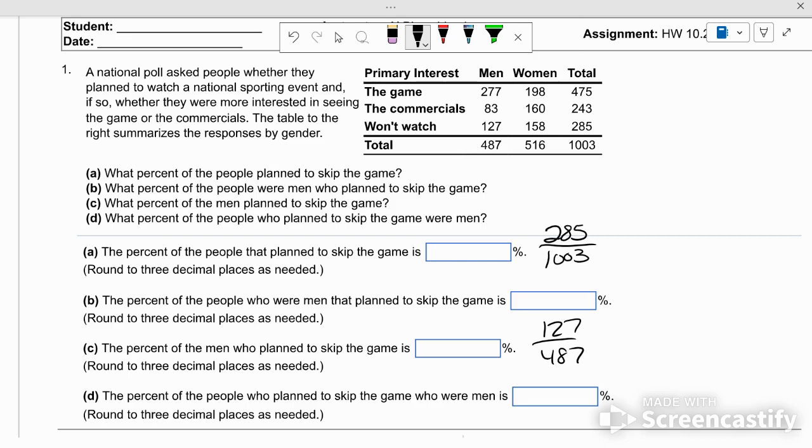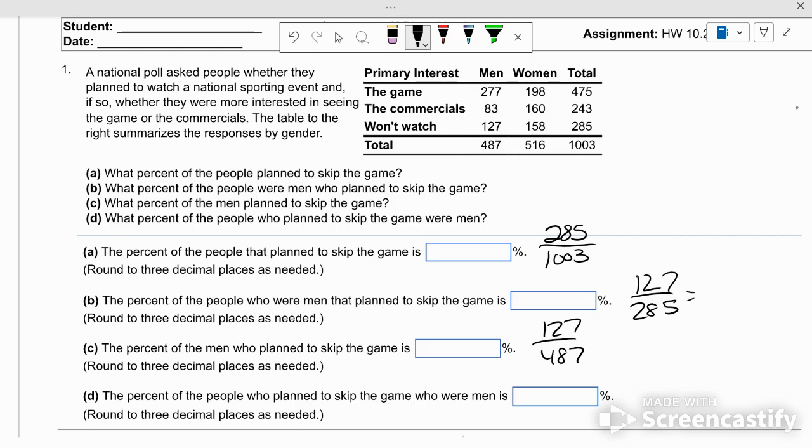So this is 127 out of 285. Because this is the people who plan to skip the game, percentage of men out of the people who plan to skip the game. Okay, let's do it. Somebody give me these two numbers really quick, and I'll check them with the answer key, and hopefully we won't prove me wrong.